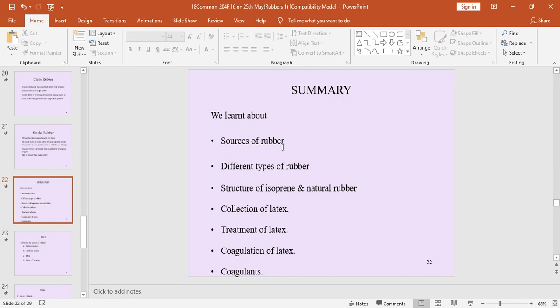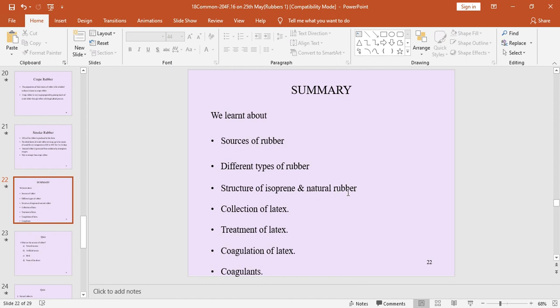Natural rubber means polyisoprene. Polyisoprene has isoprene units. An isoprene unit means 2-methyl-1,3-butadiene. So this is the source of rubber. Next, different types of rubber means rubber available in a natural form and also an artificial form. The structure of isoprene, as I just said, is 2-methyl-1,3-butadiene.